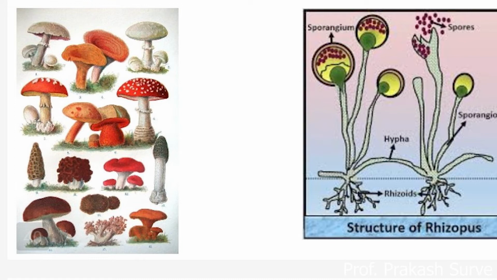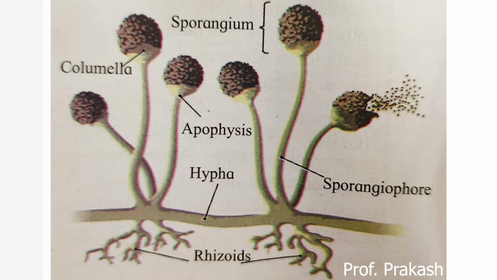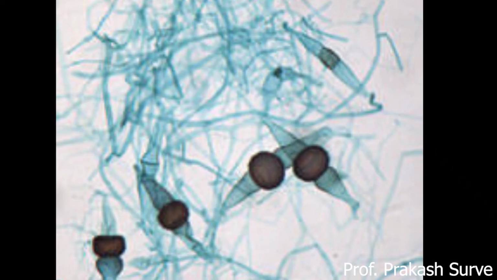Example, Rhizopus. What do we observe in this diagram about Rhizopus? Here we can observe the filamentous hyphae, the rhizoids, which look like roots, and the sporangiophore. On top of the sporangiophore you observe the sporangia, and inside the sporangia spores are there, which get released later on. This you will learn at school level. So the example is Rhizopus.